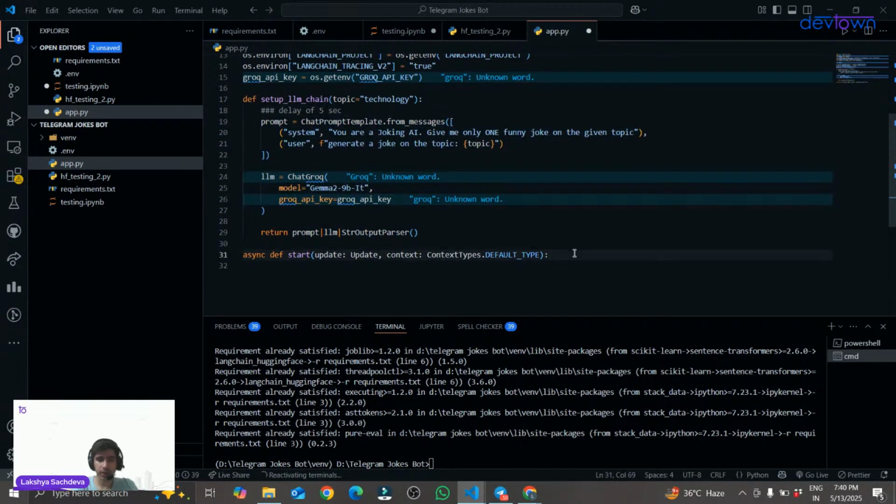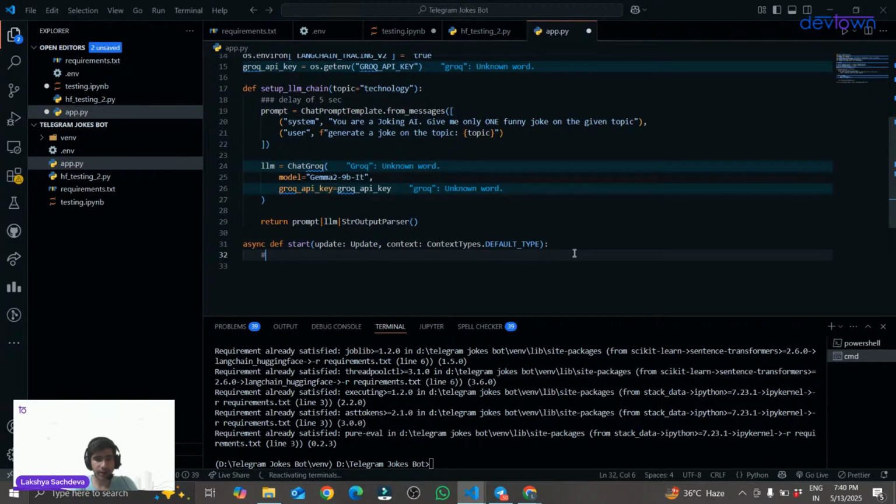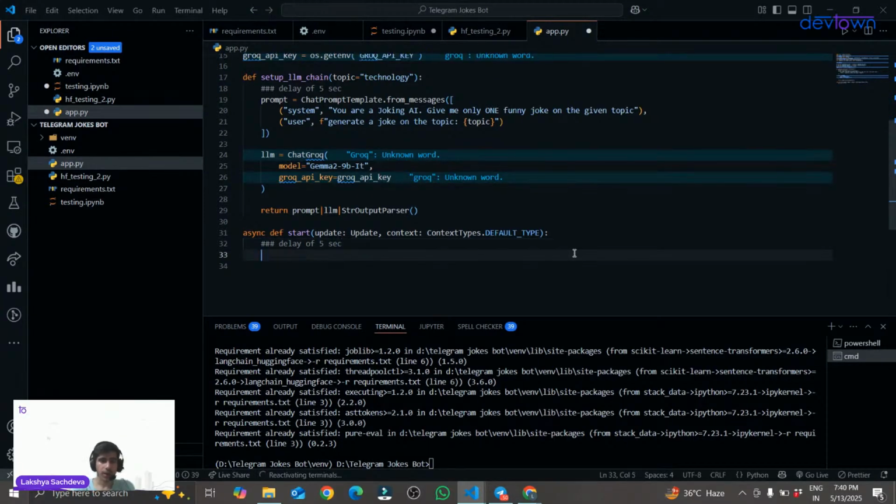But under this asynchronous function, if I add a delay of 5 seconds, and the next statement, suppose I have here print hello world, what will happen? This asynchronous function will not wait for this 5-second delay. It will see that this step is taking a little bit of time. It will leave this step to work in the background, and it will move forward and execute this. So it will not wait for the 5-second delay.